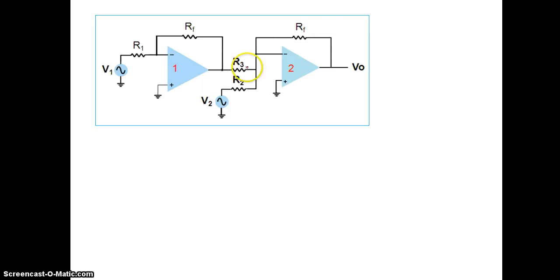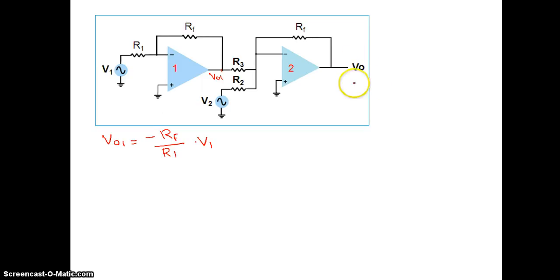Mark the output of the first amplifier as V01. What is V01? V01 is equal to minus RF by R1 into V1. And see, this is a summing amplifier. The two inputs of the summing amplifier are V01, the output of the first inverting amplifier, and V2, the second input.